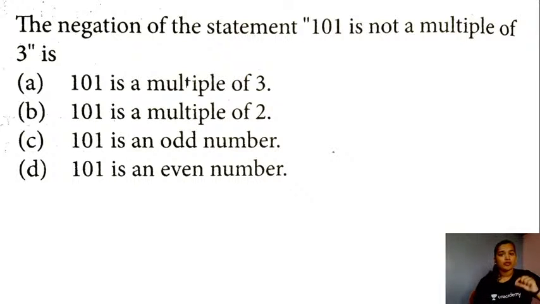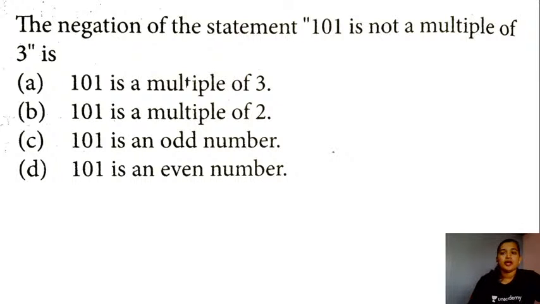The negation of the statement 101 is not a multiple of 3. What do you think? Which of the following option is the right answer? Yes, what do you think is the right answer, students? The question is, negation of the statement 101 is not a multiple of 3.